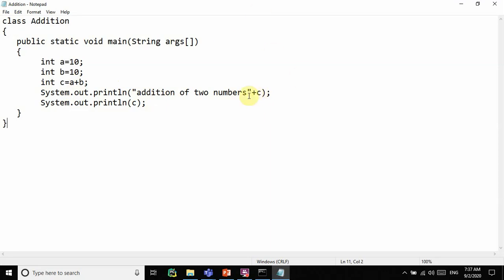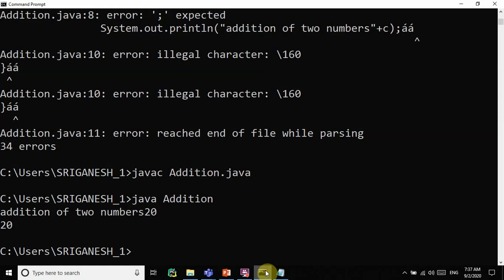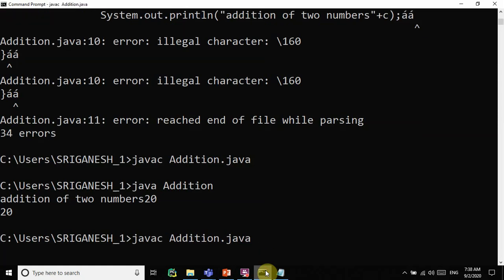Then you can add a plus. Plus is actually a concatenation operator here. Then try to remove this. I remove this first, and you will understand what is actually happening here. Control S. You are making mistakes and learning from the mistake. I already saved it by removing the plus.